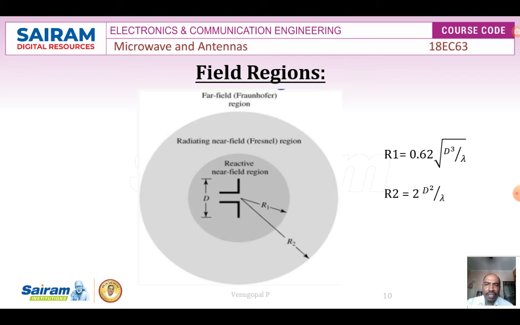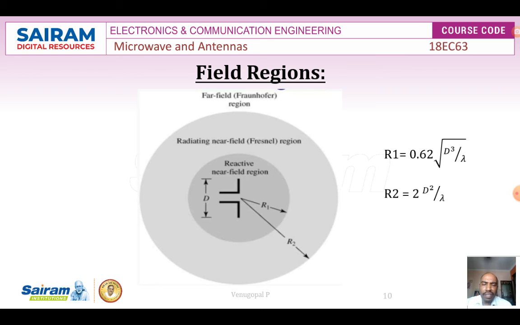Dear students, you are observing here the reactive field region. You are observing the antenna. Around the antenna we have the two regions. One is the region near to the antenna, that is called as a near region, or we also call it the Fresnel zone. And one more is far field, which is far away from the antenna, which is called as a far field region or the Fraunhofer region. And as I told you, this Fresnel zone or near field region is further divided into two regions. One is a reactive near field region, another is the radiating near field region.